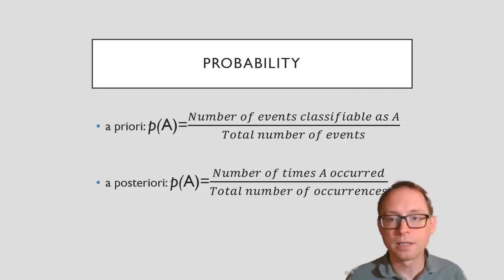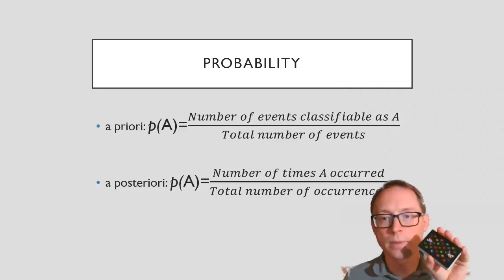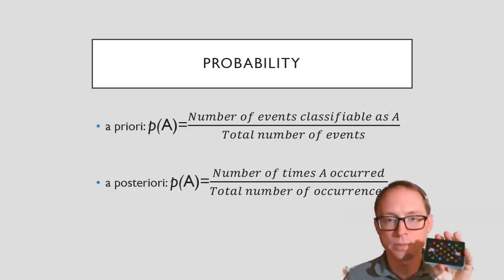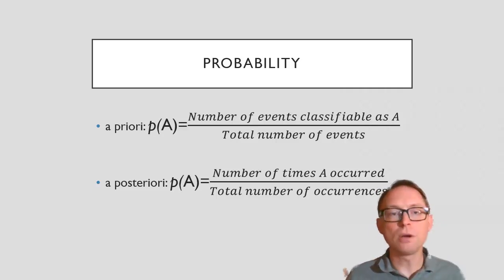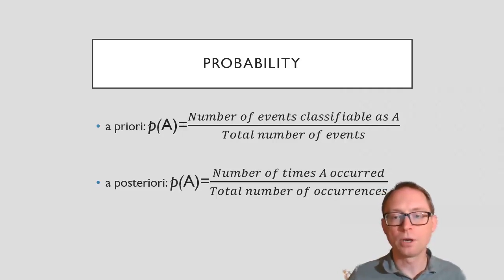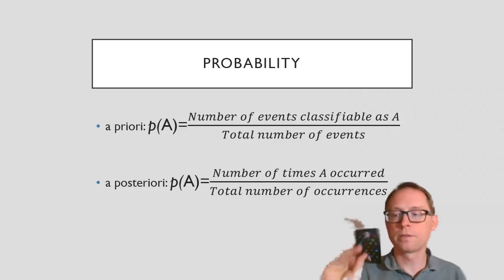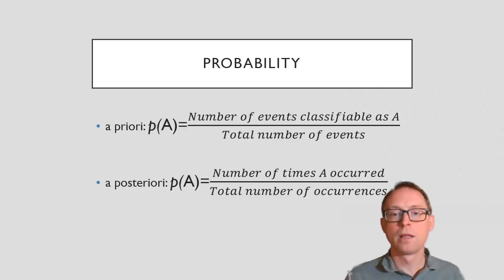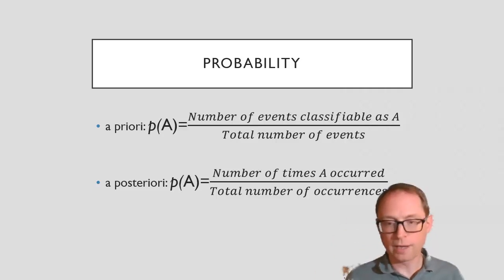But in this case, we're saying, all right, let's say that instead of just doing it once, let's do it 1,000 times. A posteriori just says, okay, let's just do it 1,000 times. And then you just see how many times red occurs. So that one's red, there's one. Do it again, put it back in. That one is black, right? Do it again. That one is red. So we got 2 reds, 2 blacks, and you just keep doing that over and over and over again for 1,000 times.